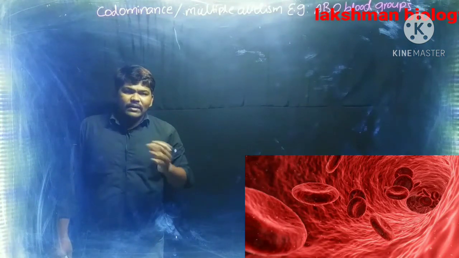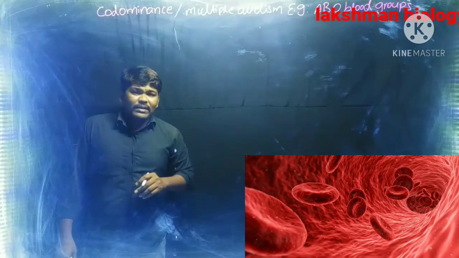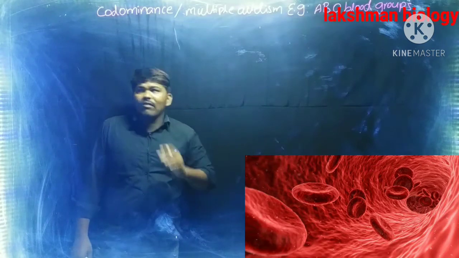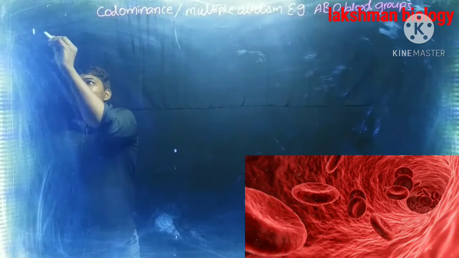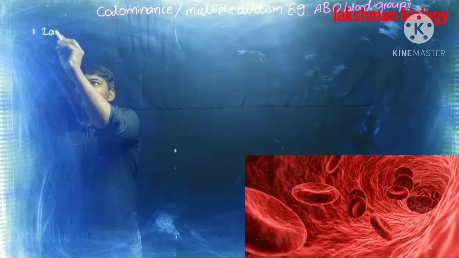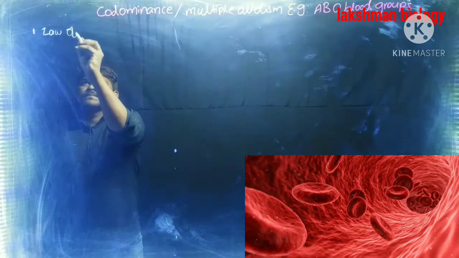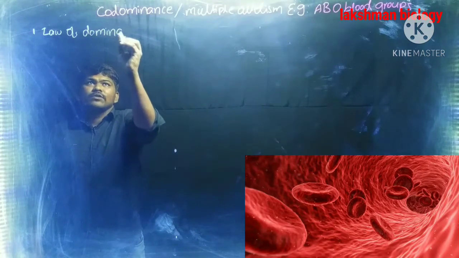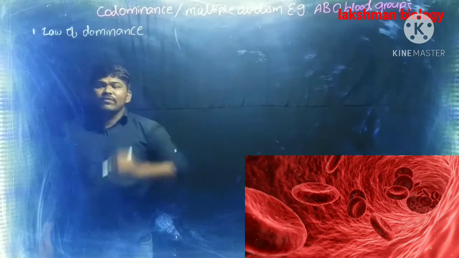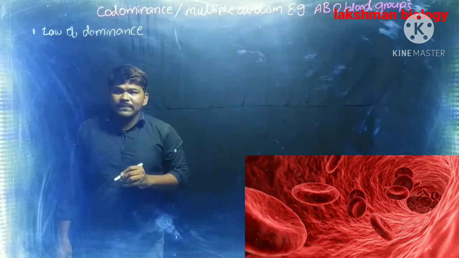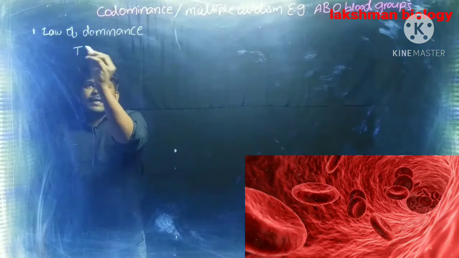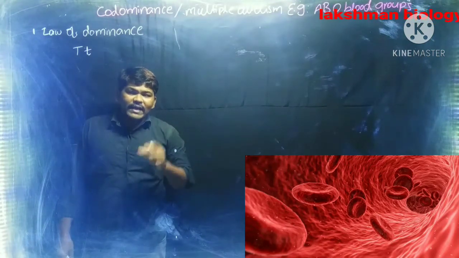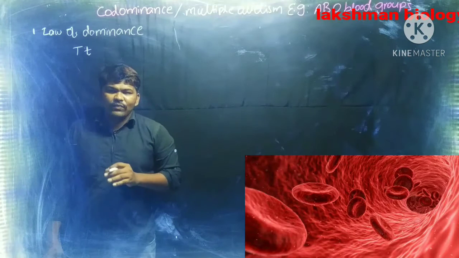In the sweet pea he did monohybrid cross and dihybrid cross and he identified the 3 laws. In the 3 laws, the first law is the law of dominance. What is the law of dominance? According to the law of dominance, in the 2 different alleles, only one allele expresses its phenotypic character in F1 generation.